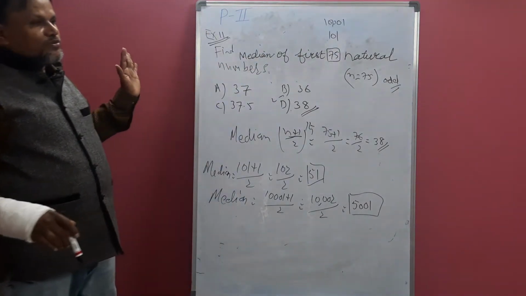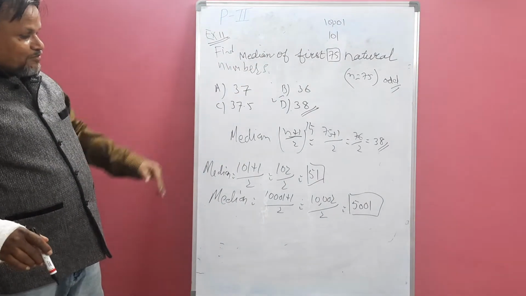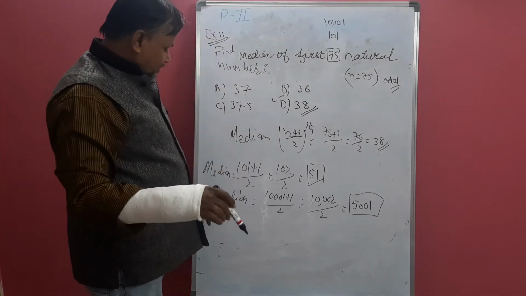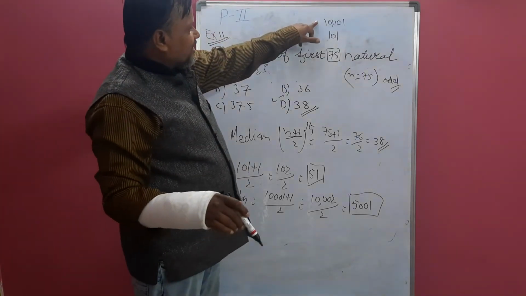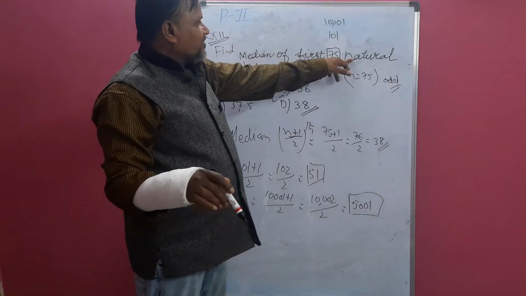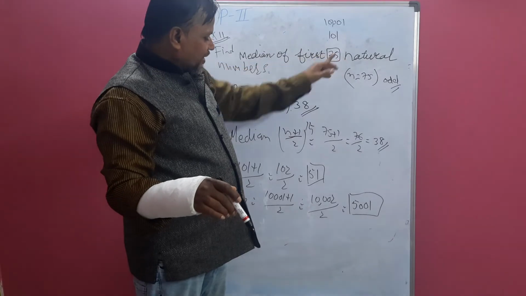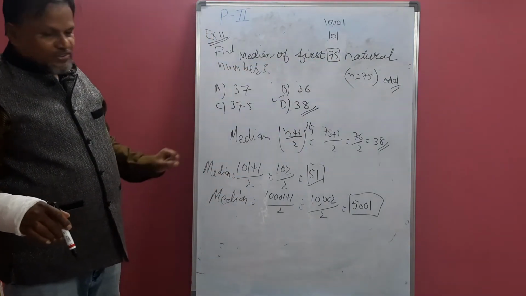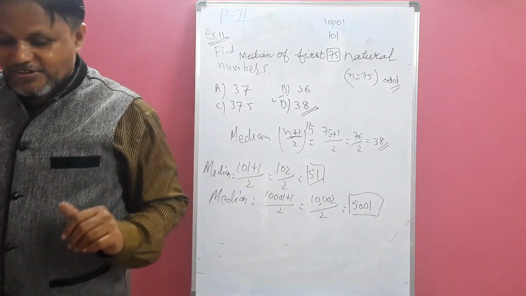There is no need to write out 10,001 natural numbers and cancel them. That is too lengthy. Just see whether the number is odd or even. If even or odd natural numbers are there, follow this rule. You can solve the problems within a second. This is a shortcut.